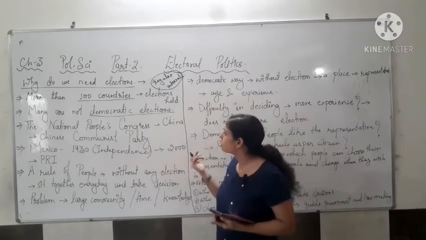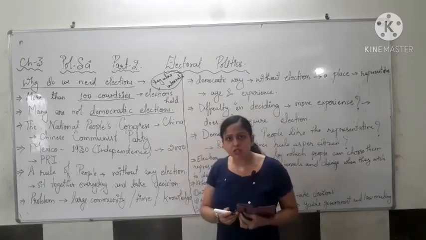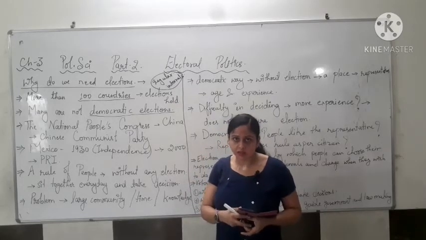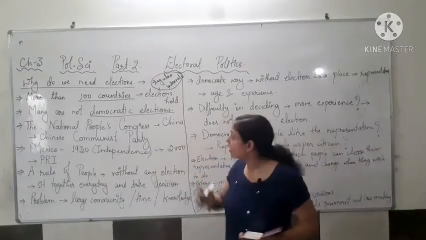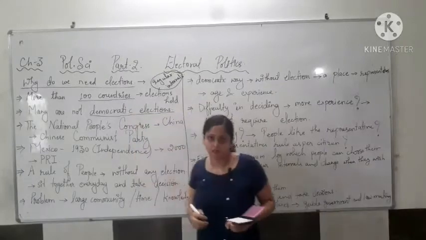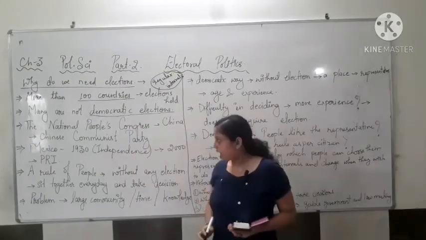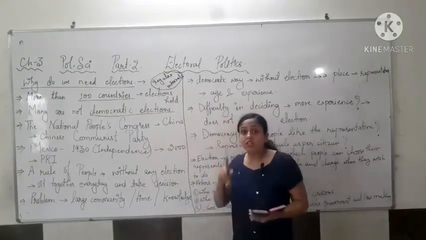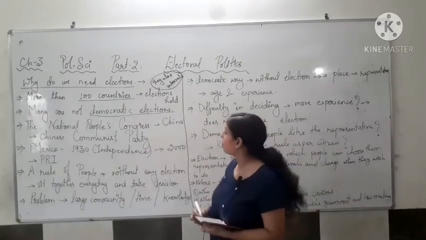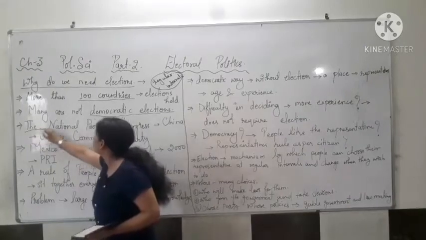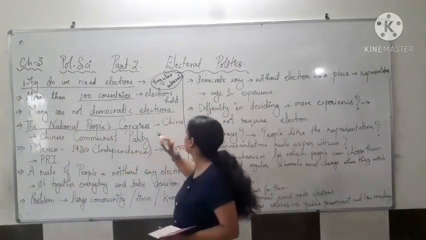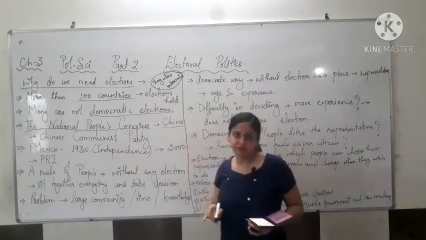Now, what does democratic election mean? Election is okay, right? Through election we elect our representative. But what is a democratic election? I will explain this. In chapter 1, we have read about an example of the National People's Congress of China.